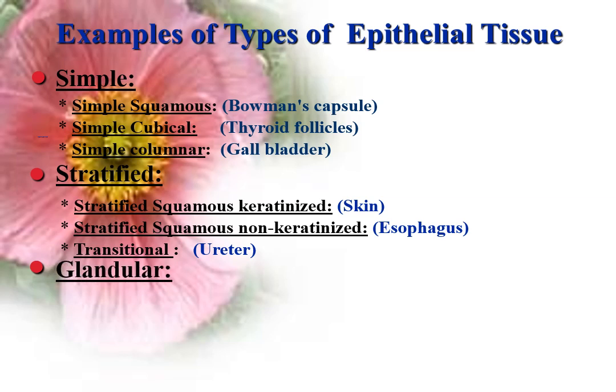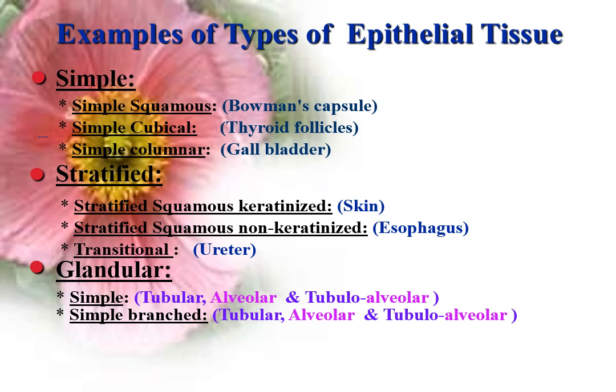Glandular epithelium is concerned with secretion and is classified according to branching of the ducts and the shape of the secretory part. Simple glands have one duct and one secretory part, which may be simple tubular, simple alveolar, or simple tubulo-alveolar.